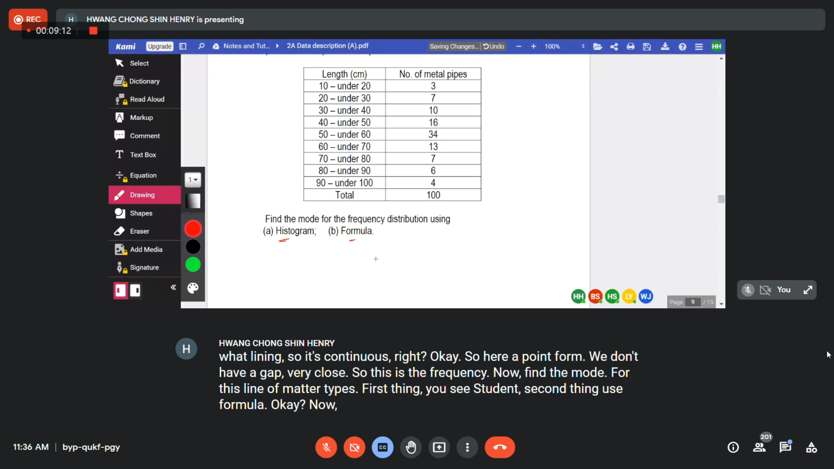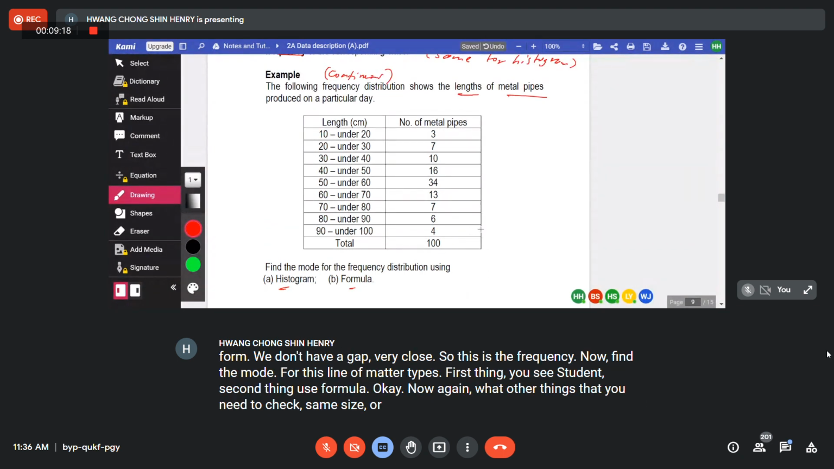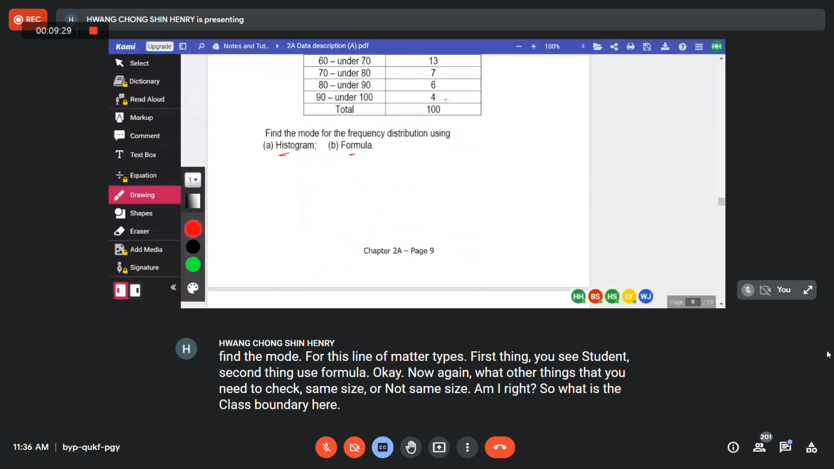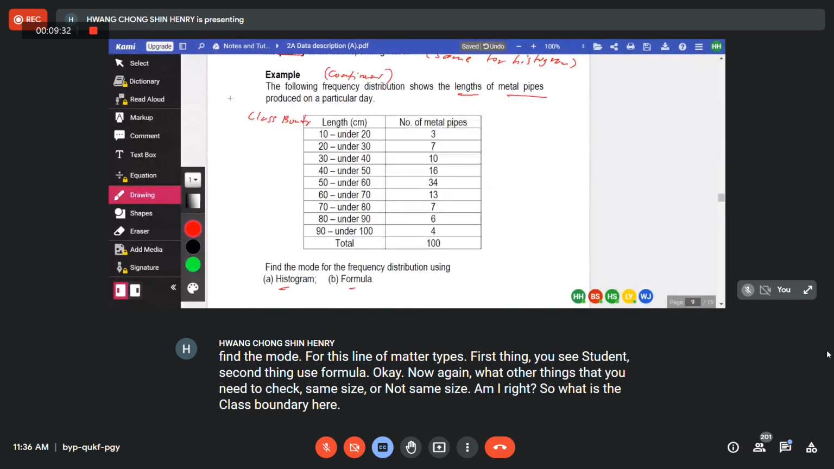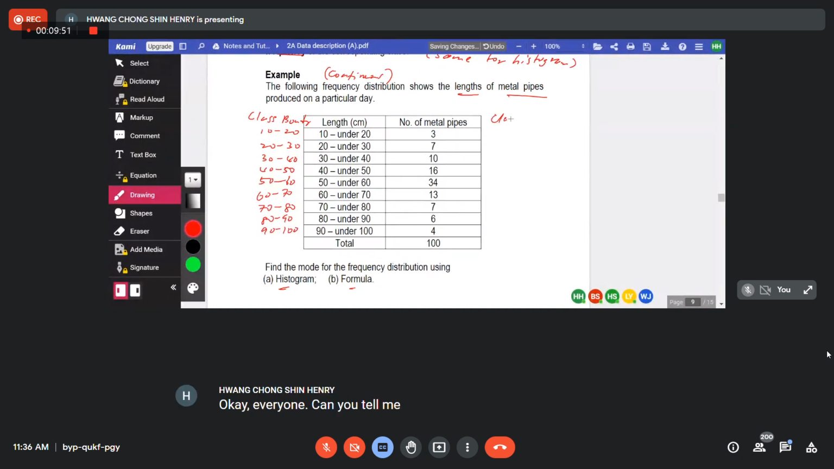Okay, now, again, what are the things that you need to check? Same size or not same size? Am I right? So what is the class boundary here? Can I write here? 10 to 20, right? 20 to 30, 30 to 40. Okay, everyone, can you tell me the class size here, same or not same?